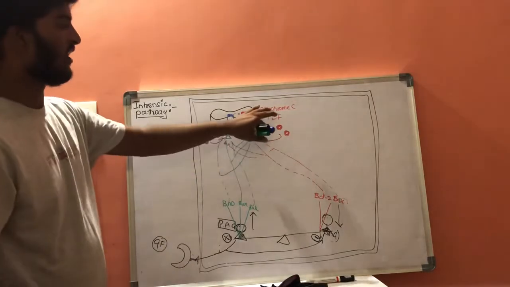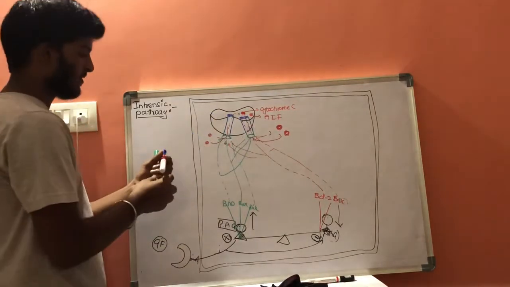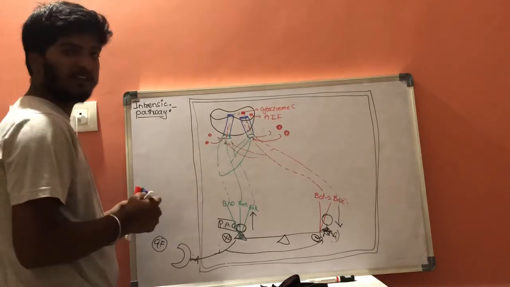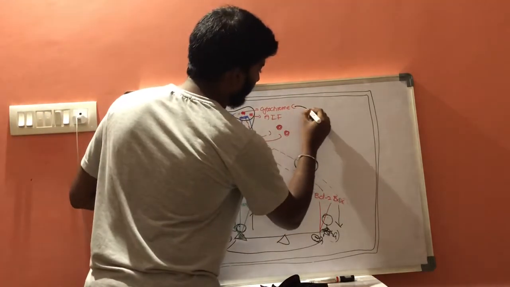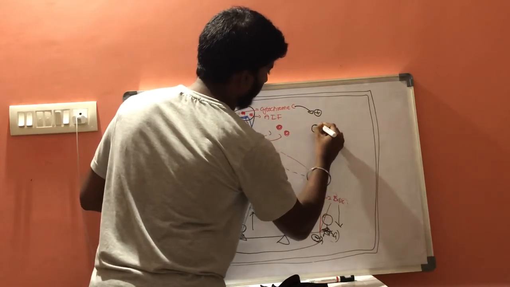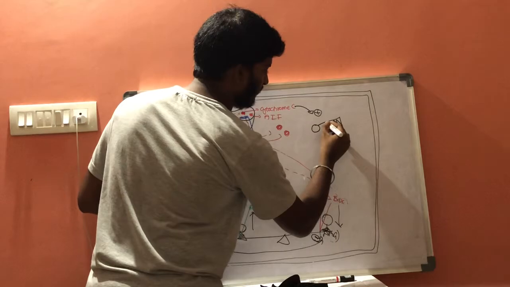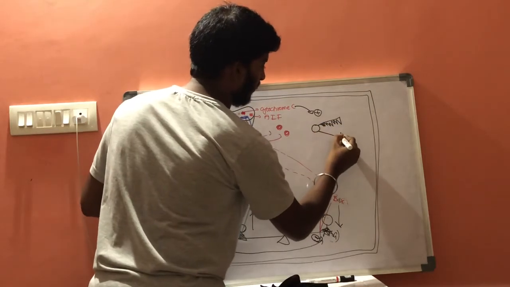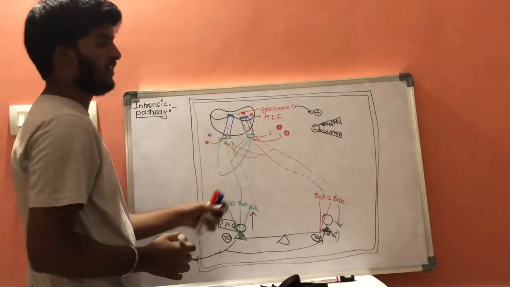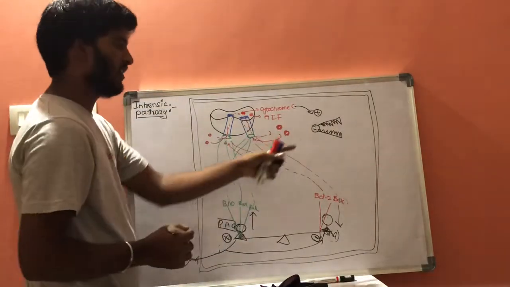Now the cytochrome C will activate a special type of proteins, that is executive caspase. With this cytochrome C, it will activate the executive caspase.